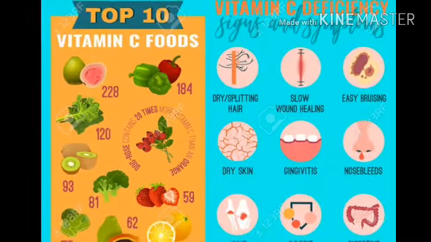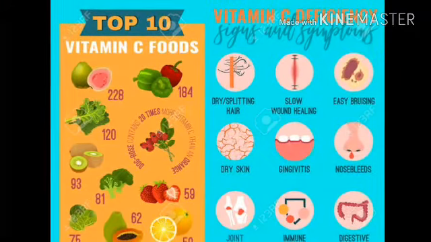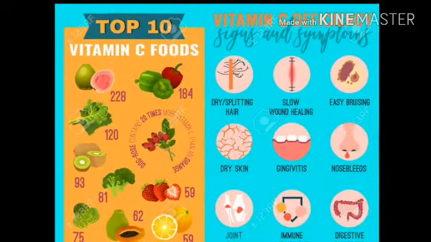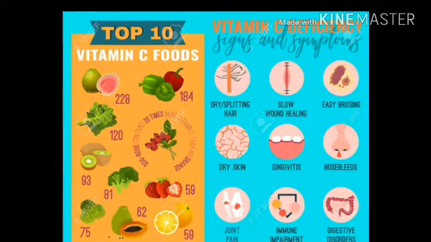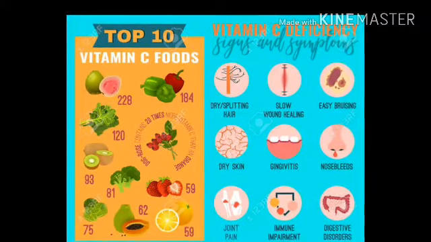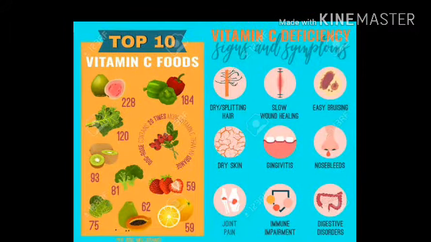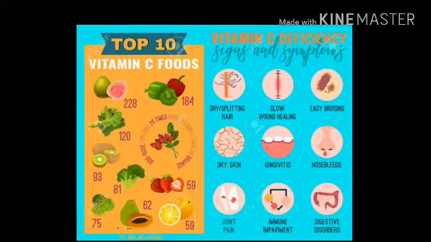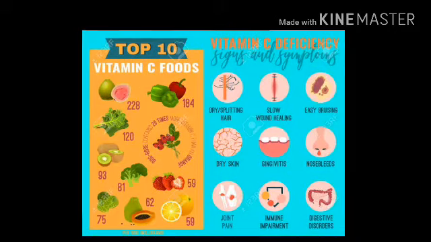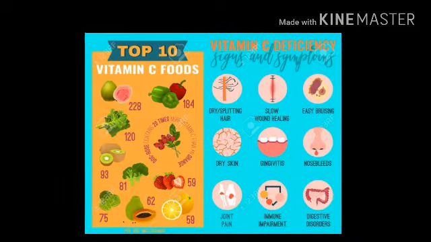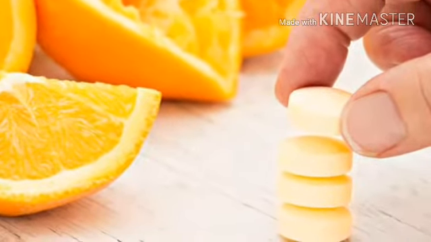And very easily your skin becomes dry, and gingivitis, gum problem. The part that holds your teeth is called gums, and you can also get gingivitis. And without vitamin C, nasal bleeding can also happen, here you can see nasal bleeding, right? So and as well as bones become thin, and it causes joint pains and intestinal problems also caused by the deficiency of vitamin C. So vitamin C nowadays is also available in the form of tablet, you can take it.